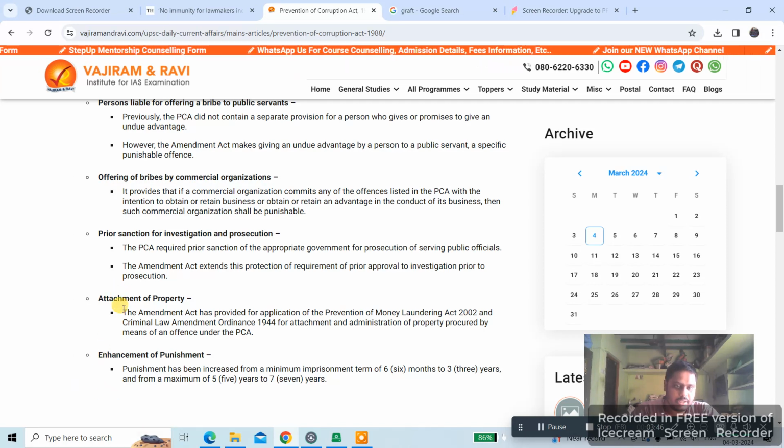Attachment of property. The Amendment Act has provided for application of the Prevention of Money Laundering Act 2002 and the Criminal Law Amendment Ordinance 1944 for the attachment and administration of property procured by means of an offence under the PCA. Enhancement of punishment. Punishment has been increased from a minimum imprisonment of 6 months to 3 years, and from a maximum of 5 years to 7 years. Okay, guys, see here the word ordinance has come. You have to find it out. An ordinance is passed by the President of India.